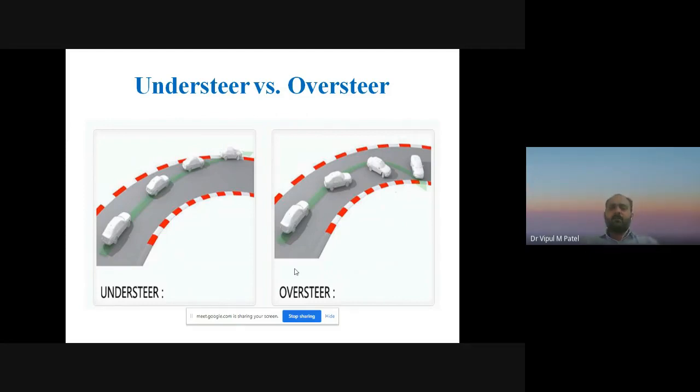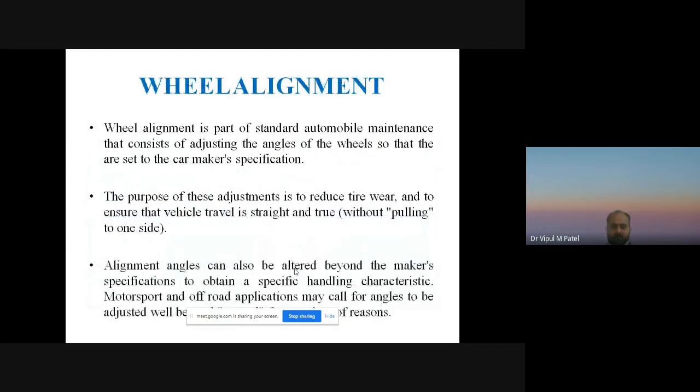Right? Now wheel alignment. I hope all of you have some idea regarding wheel alignment, but today we are going to discuss it in detail.